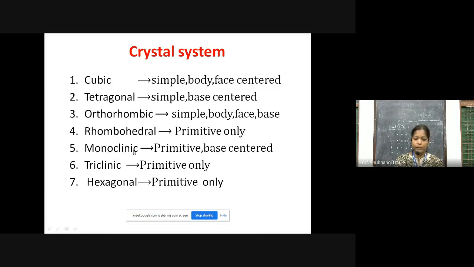For the monoclinic crystal system, the primitive unit cell is possible and the base centered unit cell is possible. For the triclinic, only the primitive unit cell is possible. For the hexagonal, only the primitive unit cell is possible. Now, these shapes depend upon what?